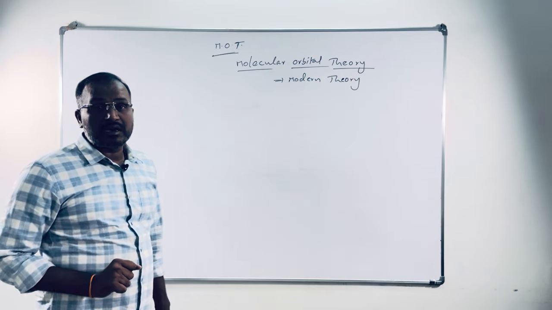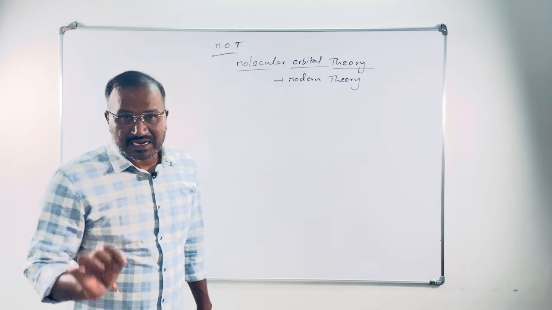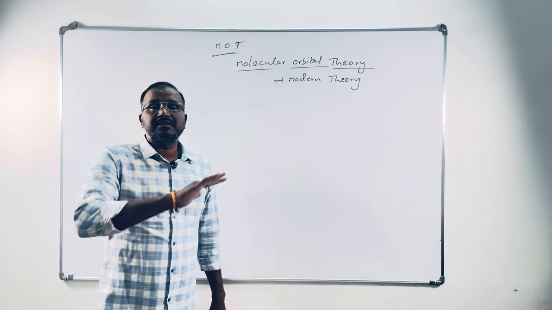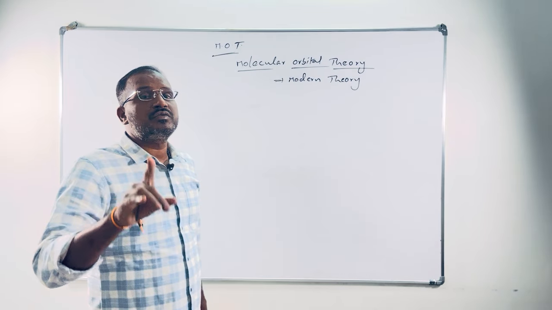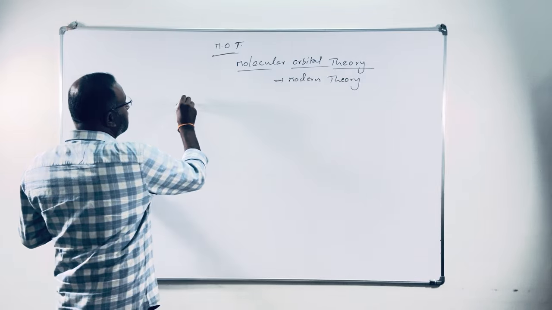Coming to the molecular orbital theory concept. When a molecule is formed from the atoms, atomic orbitals disappear. A new type of orbitals are formed, known as molecular orbitals.